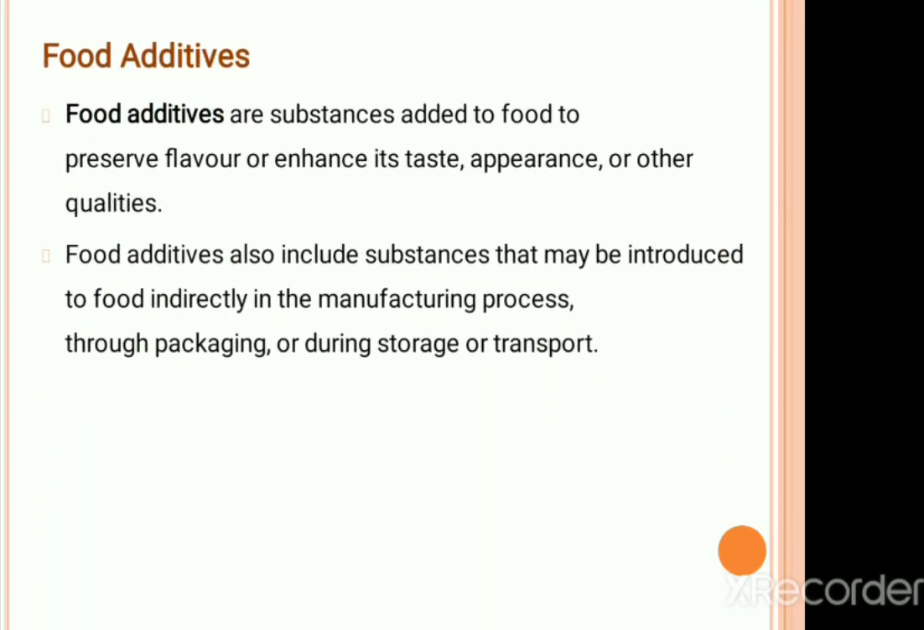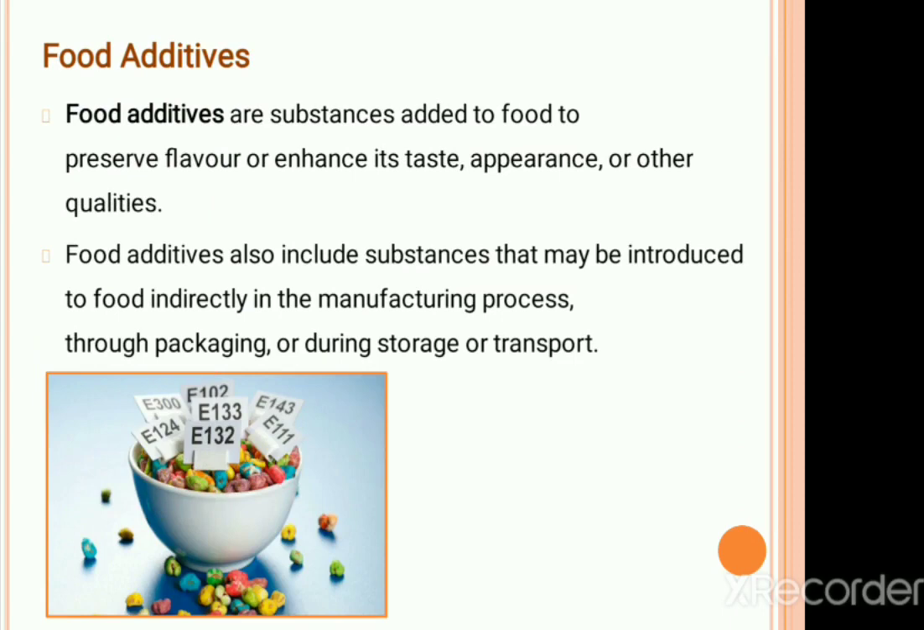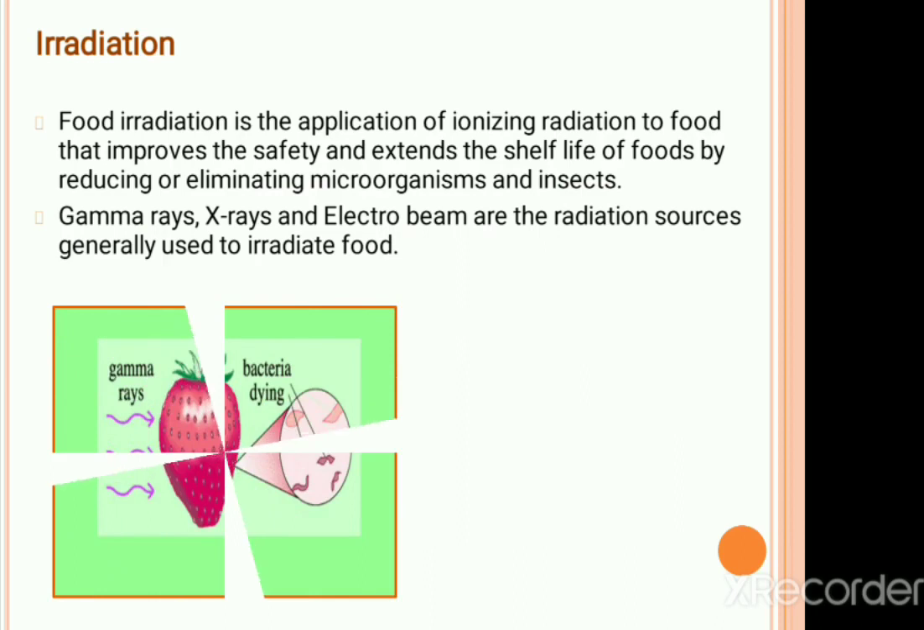Food additives. Addition of substances directly or indirectly into food in order to preserve flavor or enhance its taste, appearance or other qualities is another important preservation technique. Irradiation. It is the method of application of ionizing radiation in the form of gamma rays, X-rays and electron beam to improve the food safety and extend the shelf life of foods by killing microorganisms.